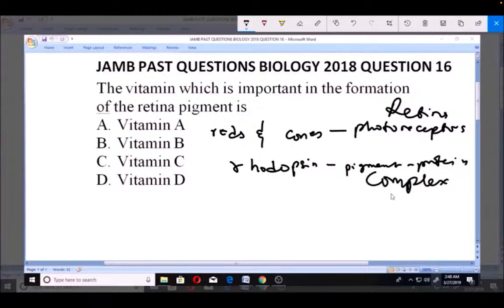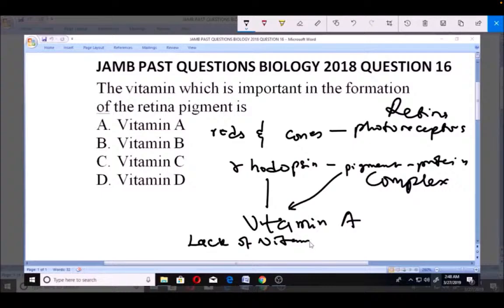Very, very important. Now, the pigment part of this rhodopsin is made from vitamin A. So you actually get this very pigment on the rhodopsin from vitamin A. And that is why lack of this very vitamin A causes night blindness.